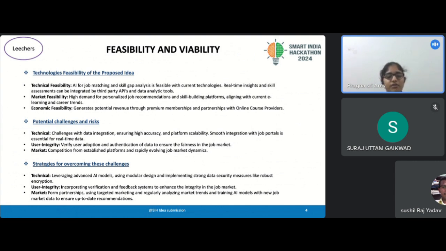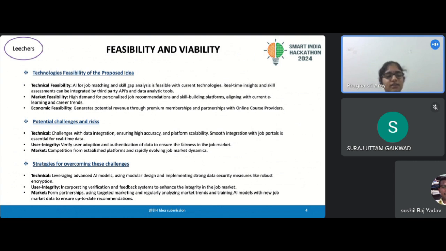Integrating huge data of user skills and interest in jobs can be difficult while maintaining the scalability of the platform, which is crucial for the real-time updates. Providing high accuracy job matches requires robust ML models trained on large data sets. Poorly tuned models may lead to irrelevant recommendations. And also, fake certifications or misleading resumes could undermine the platform's reliability. Verifying credentials and implementing secure authentication methods is necessary for maintaining fairness in the job.